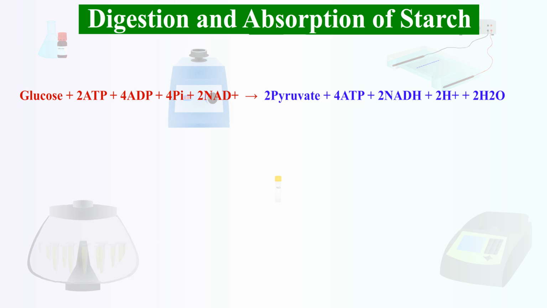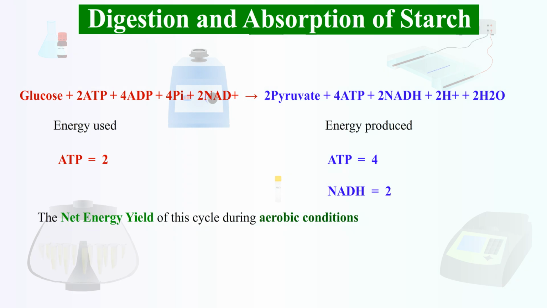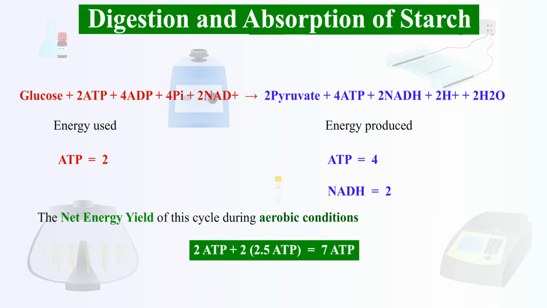Overall glycolysis yield is 2 pyruvate, 2 ATP, 2 NADH, 2 hydrogen ions, and 2 water. Hence, the ATP used in these reactions are 2, while produced is 4. NADH produced is 2. The net energy yield of this cycle during aerobic conditions is calculated as 2 ATP plus 2 by 2.5 ATP equals 7 ATP.